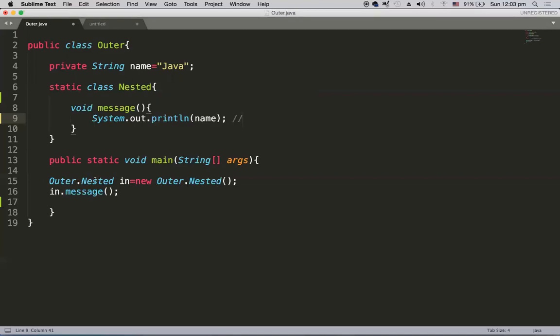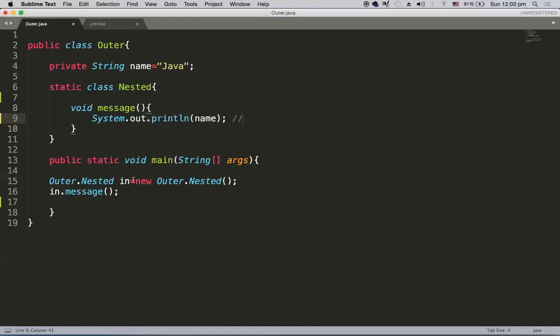Because Nested is static, I am not creating an object of Outer, because static members can be accessed with the class name. So Outer.Nested is possible because Nested is static. And I need to create an object of Nested because I need to access this non-static method.